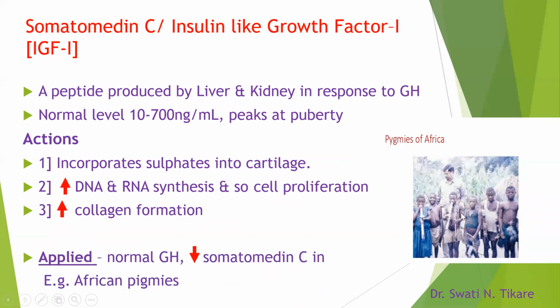The main reason for their dwarfism is the somatomedin C. They have normal growth hormone levels, but the problem lies in the IGF-1, which is less, so that the pubertal peak which has to occur does not occur in them. That's the reason they remain dwarf. So this is a condition that is caused due to the deficiency of IGF-1.